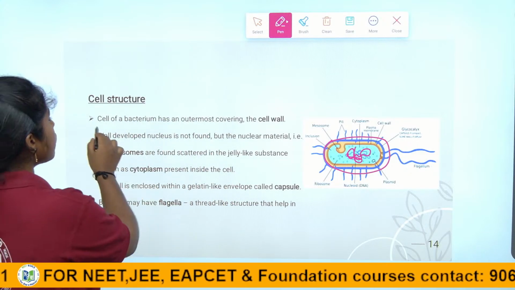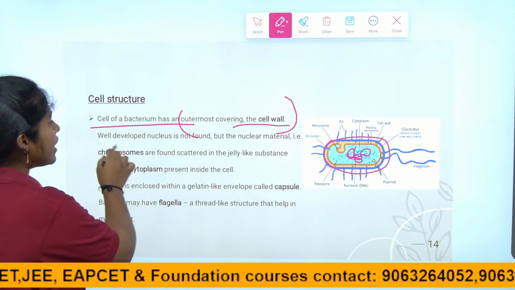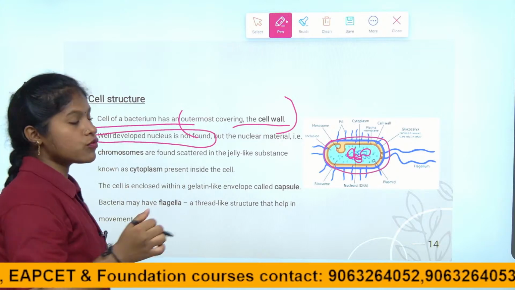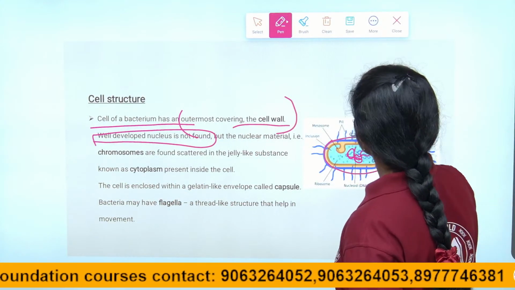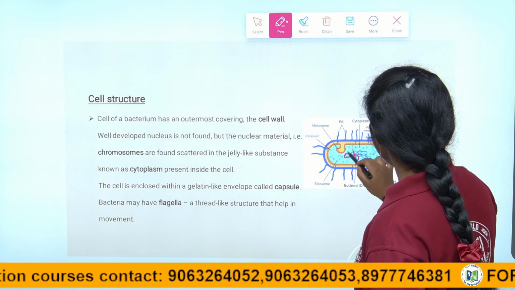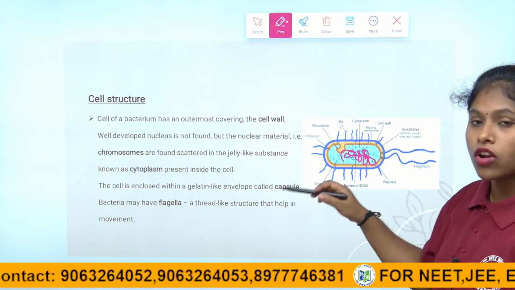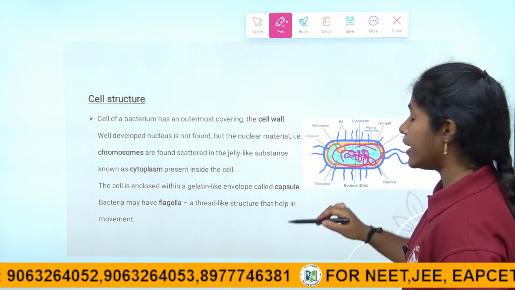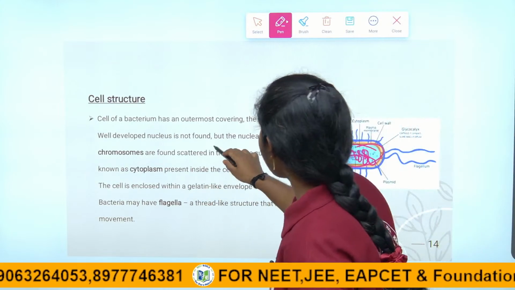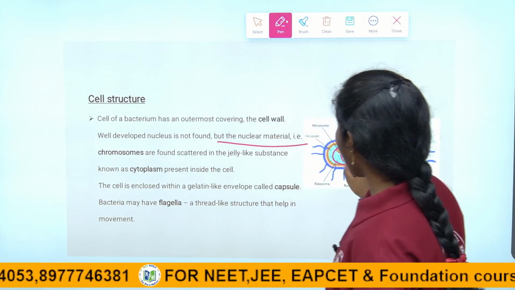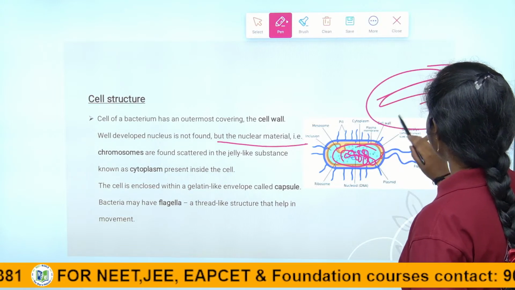See here, the bacterium has an outermost covering layer called the cell wall, and a well developed nucleus is not found. Why is a well developed nucleus not found? It is scattered, children. The nucleus is scattered, so it is not covered by any nuclear envelope or nuclear membrane, right children? But the nuclear material is found scattered in a jelly like substance. The jelly like substance we call cytoplasm, children.